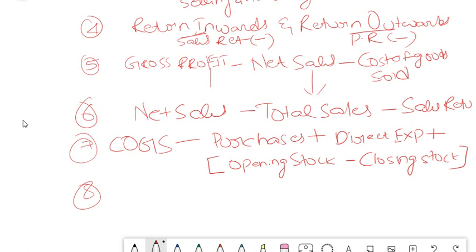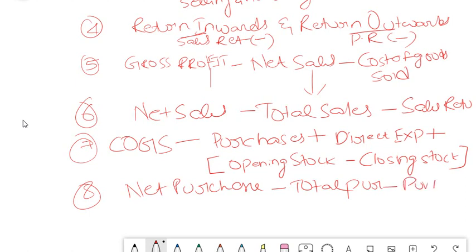And net purchase is nothing but total purchase minus purchase returns. So this is the formula for net purchase. The most important one that you need to remember here is the cost of goods sold. Adding up all the expenses on the debit side of your trading account: purchases plus expenses plus opening stock minus closing stock. This is the formula for your cost of goods sold.